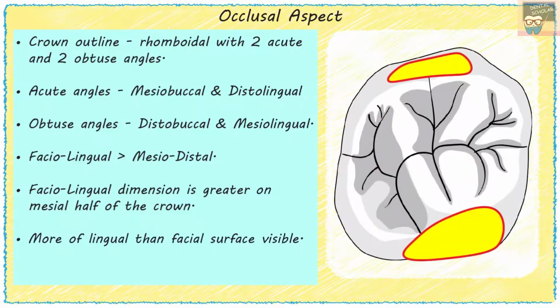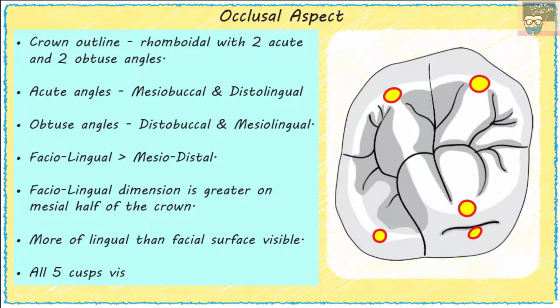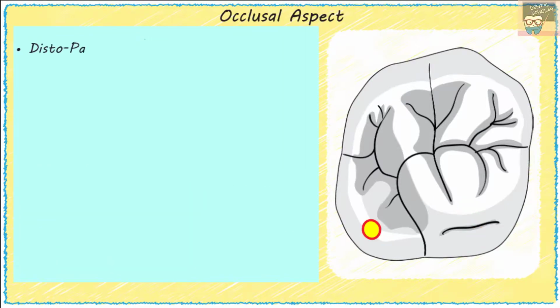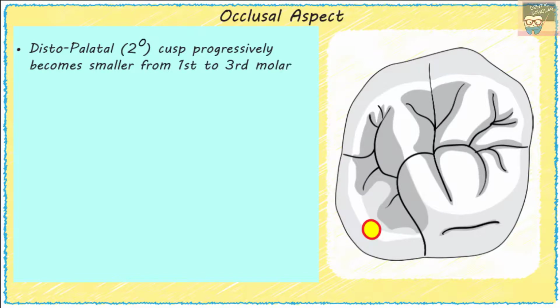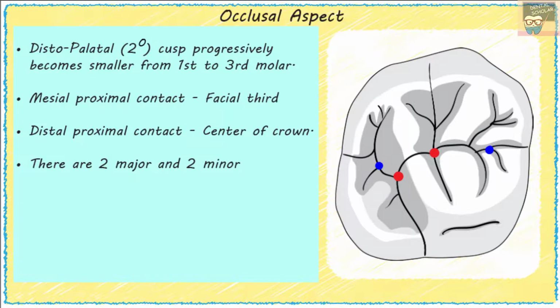Now please notice here that more of the lingual surface as compared to the facial surface is visible from the occlusal aspect, and all the five cusps are visible. The distolingual cusp, which is the secondary cusp, progressively becomes smaller from first to the third molar. The mesial proximal contact is in the facial third, while the distal proximal contact is in the center of the crown faciolingually. There are two major and two minor fossae.